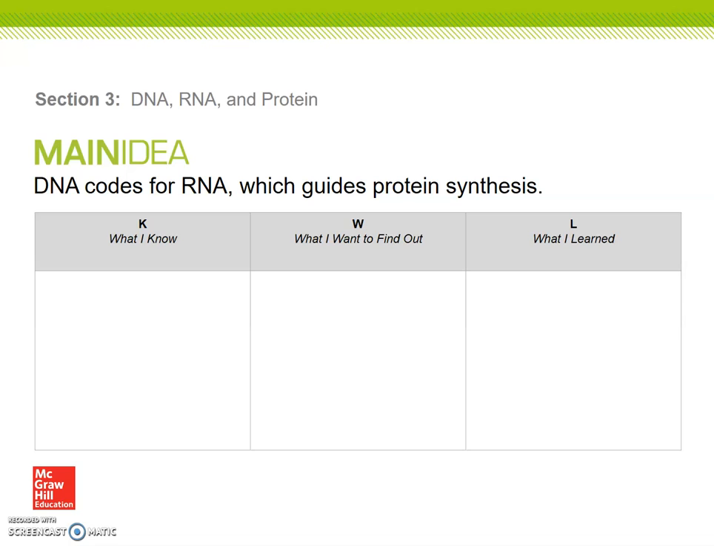So think about protein, think about what you already know about protein, and I want you to take a whole minute to think about why protein is important for us. Go ahead and pause the video and think about that for 1 minute and then come back. All right, well, hopefully you had a chance to think about that, and we are going to look into how DNA codes for RNA, which guides protein synthesis. And we know protein is important for us.